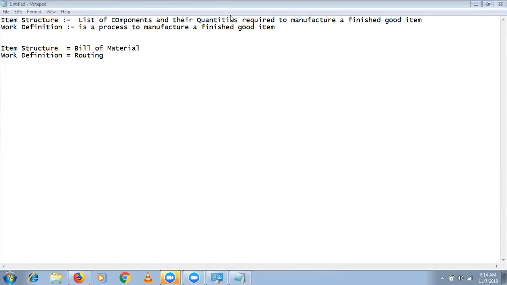Okay. So work definition or routing is a process to manufacture a finished good item. A process means if you want to manufacture any item, first you assemble the components one by one. Then if any software installation is required, we install the software. Then we test the item. Then we complete the finished good item. And are we going to do all these things in one place? Assembling, software installation and testing. Ideally no, in different work centers.